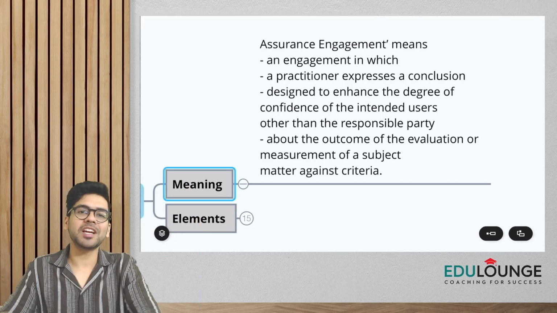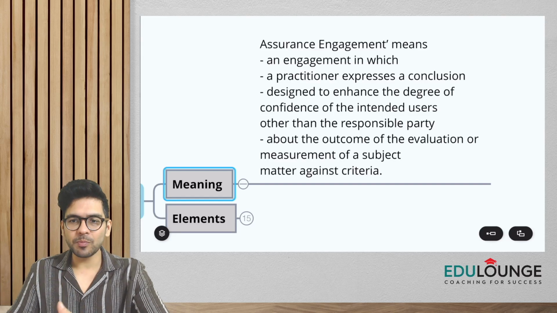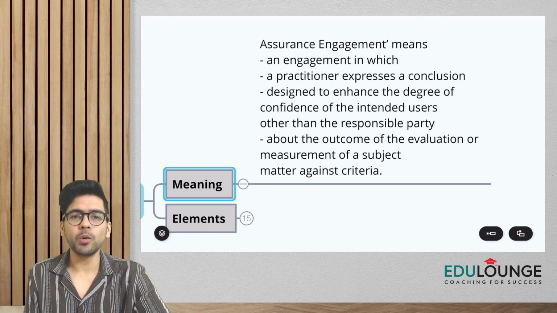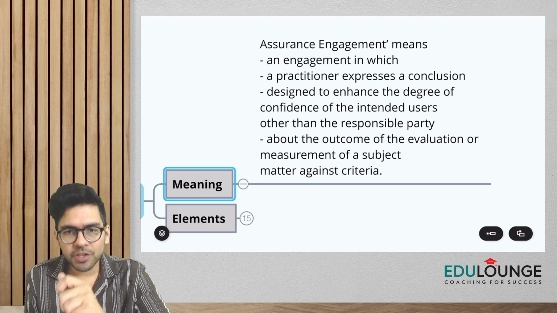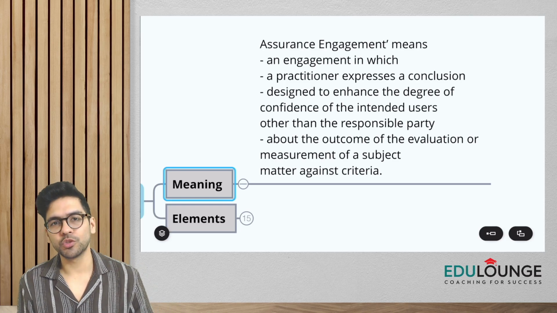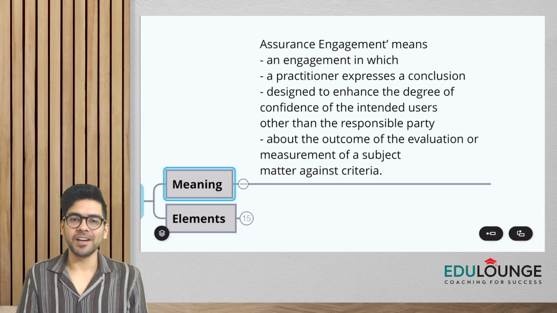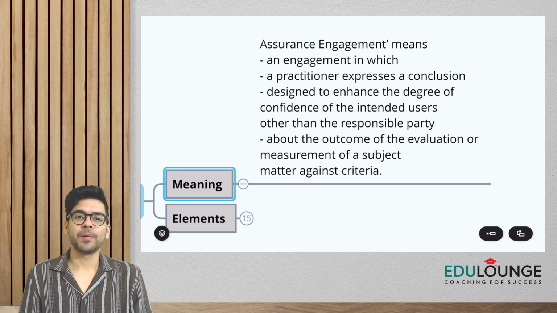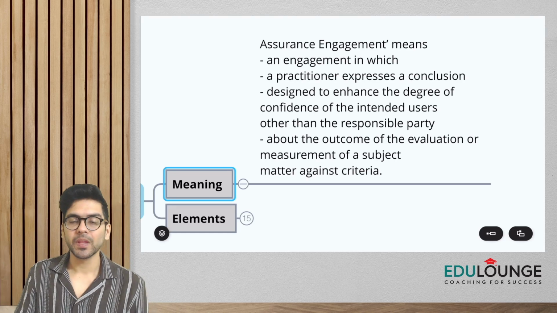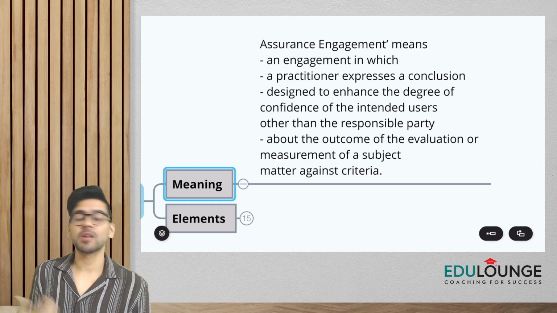Now, what does assurance engagement mean? Assurance engagement means an engagement. Again, I'm repeating, guys, what does engagement mean? It's work which the auditor might be doing. So work in which a practitioner expresses a conclusion, and it is designed to enhance the degree of confidence of the intended users other than the responsible party about the outcome of evaluation or measurement of a subject matter against criteria.